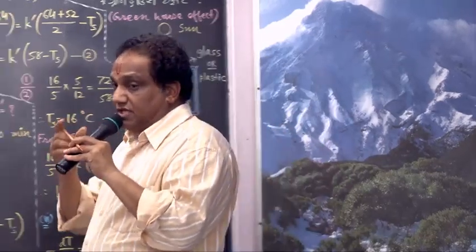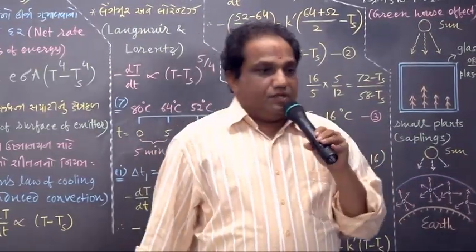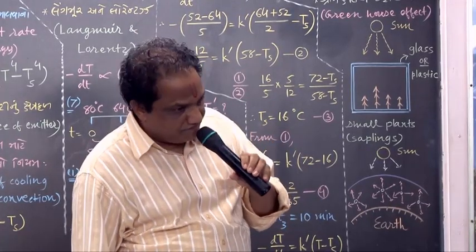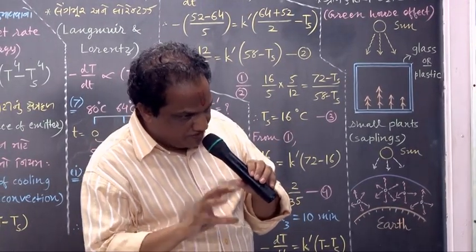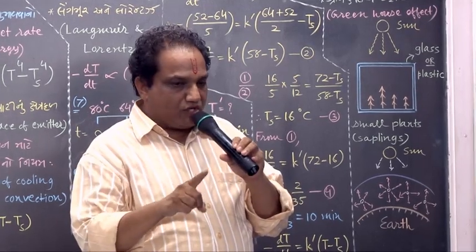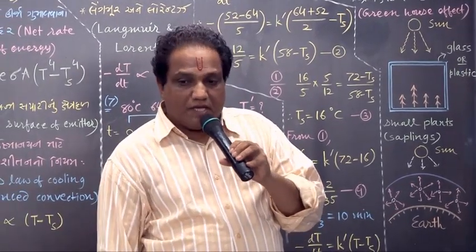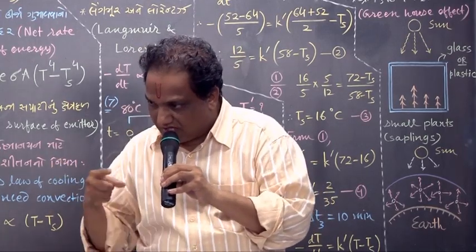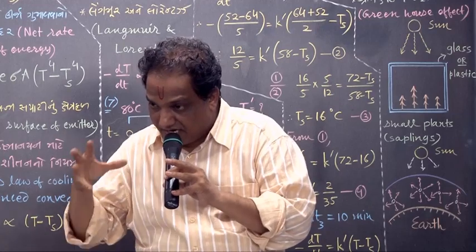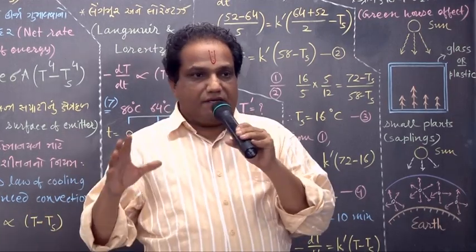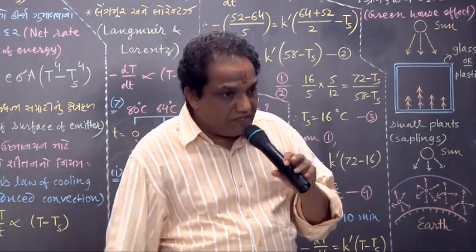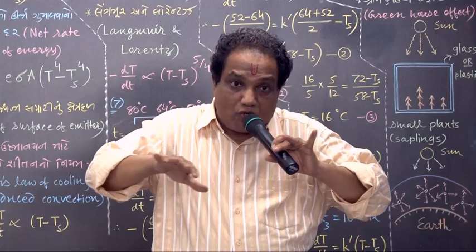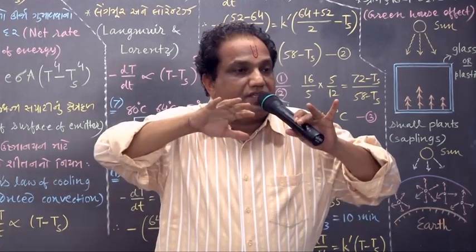But it is just causing some damage also. The polluting gases cause this greenhouse effect, correct? There is a contribution of polluting gases also. But because of that pollution, what happens? In the cold regions on the surface of Earth, because of this greenhouse effect, the ice is getting melted. And if the ice is getting melted, the glaciers, when they will melt, then it will transform into water. And as that water is spread,